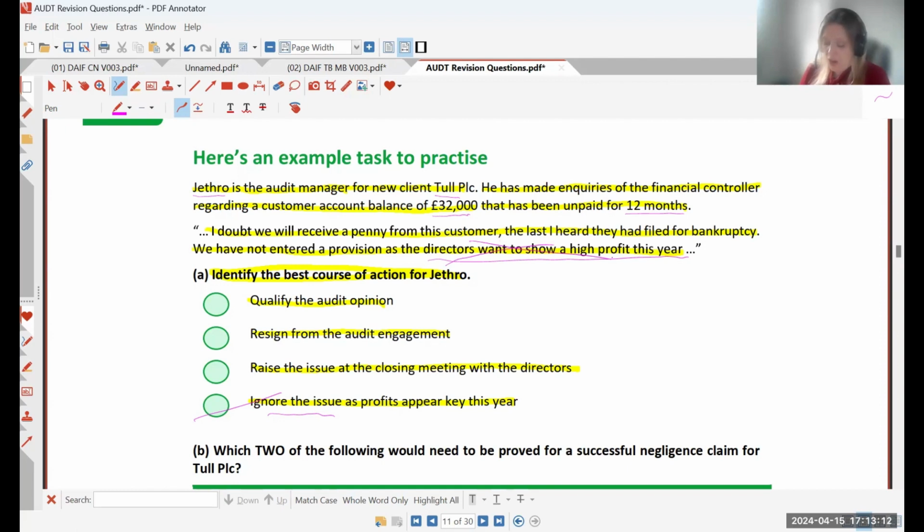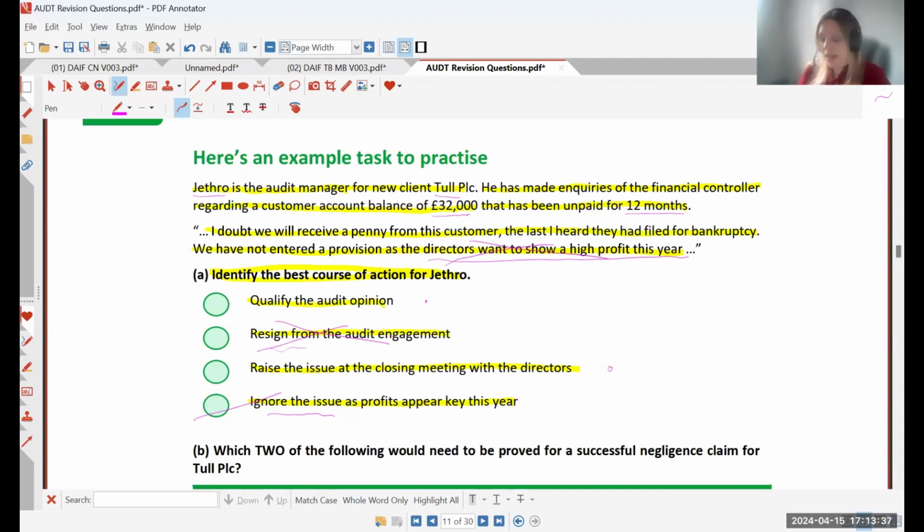Okay, what are our other options? So we've got resign from the audit engagement. Well, that seems a little bit extreme. We're probably not going to resign from the audit engagement right now. At the very least, some more investigation is going to need to be done. So we'll get rid of that one. So we're left with qualify the audit opinion and raise the issue at the closing meeting with the directors.